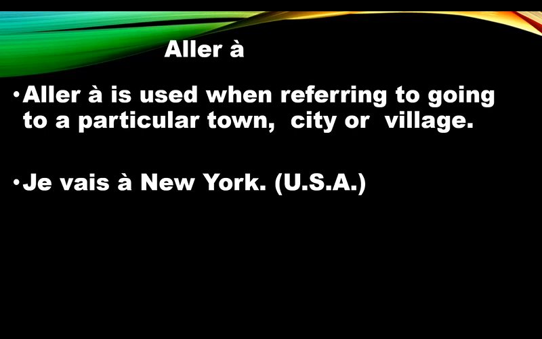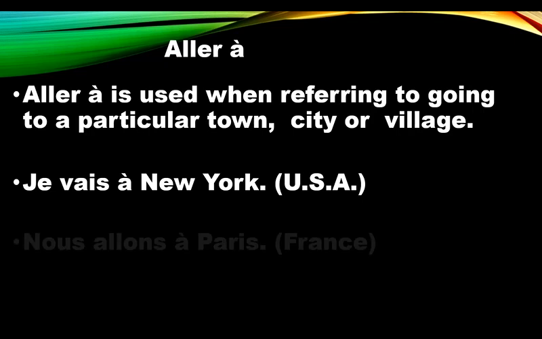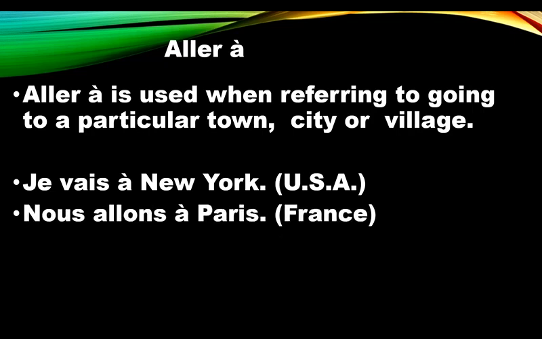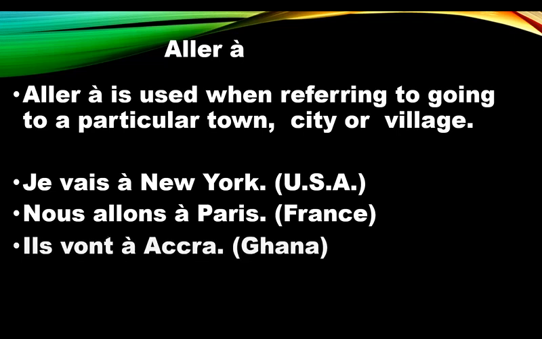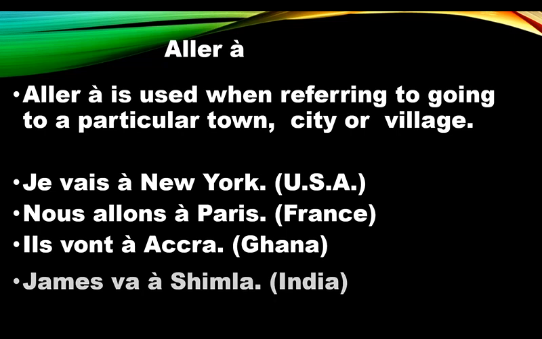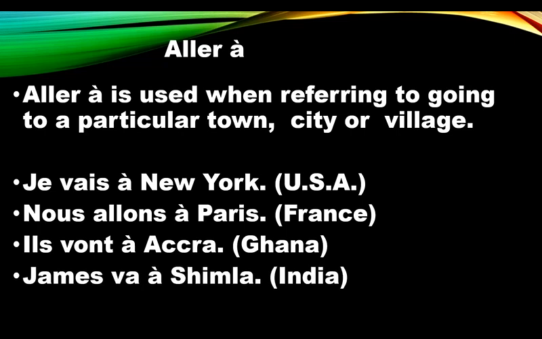Nous allons à Paris. We are going to Paris. Ils vont à Accra. James va à Shimla. So all these places are towns: New York, Paris, Accra, and Shimla. They are all cities. So we use à, aller à.